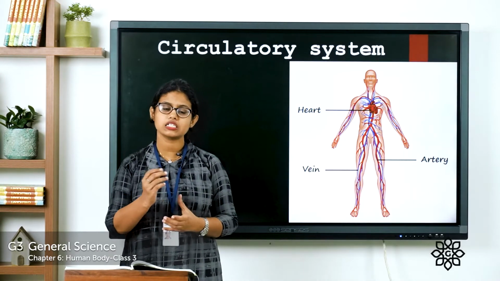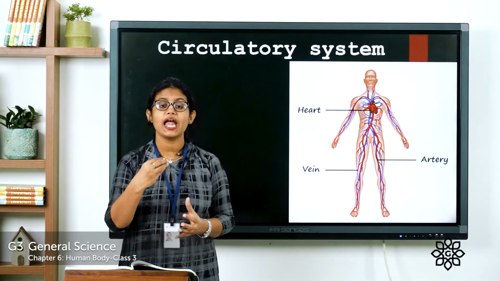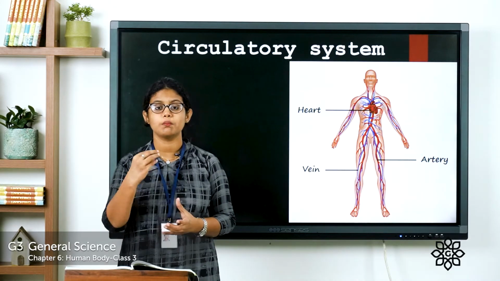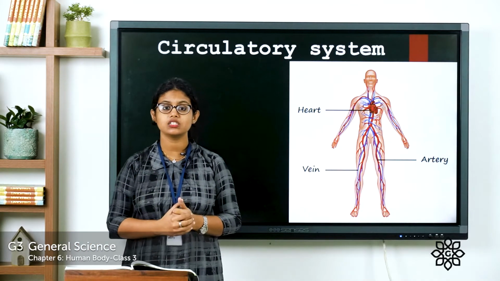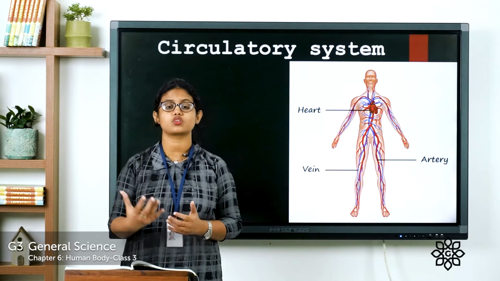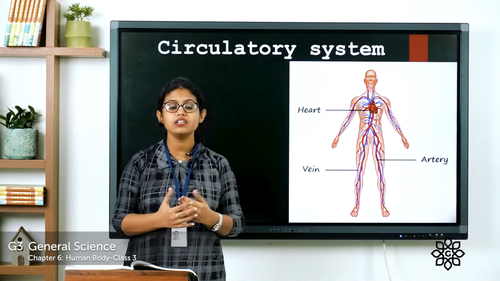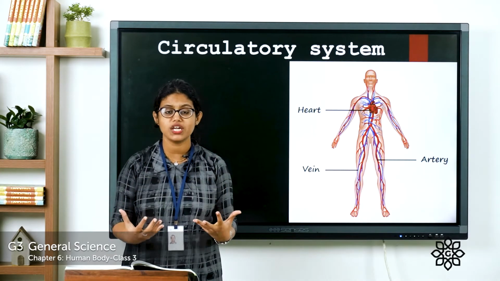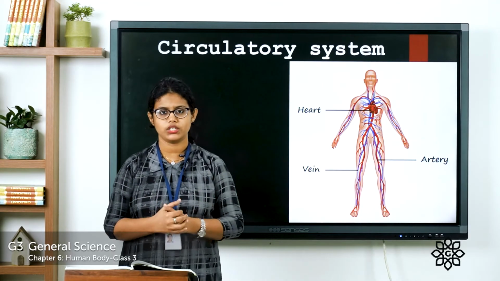In the last class we learned that the nutrients from the digested food enter the blood and the blood supplies it to all parts of the body. Then we learned the oxygen enters the blood and blood supplies oxygen to all parts of the body. So it is the blood that circulates nutrients and oxygen to all parts of our body.